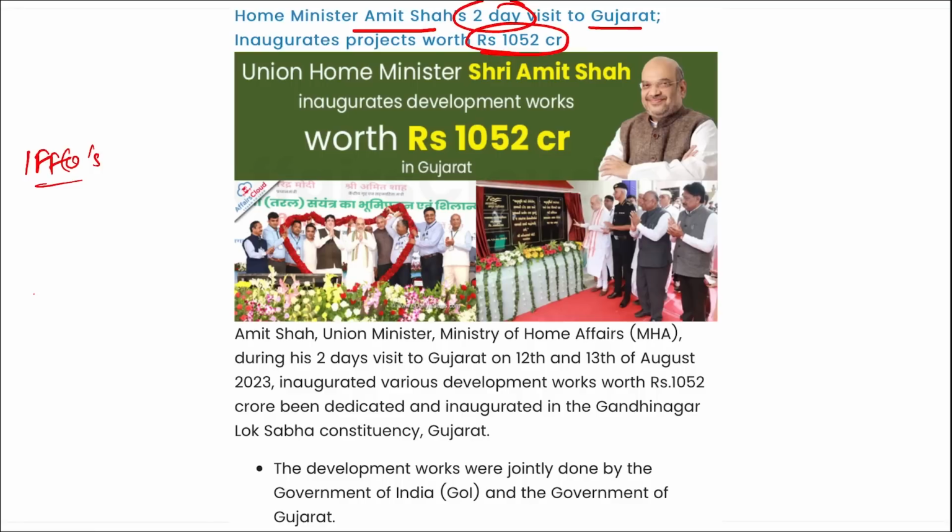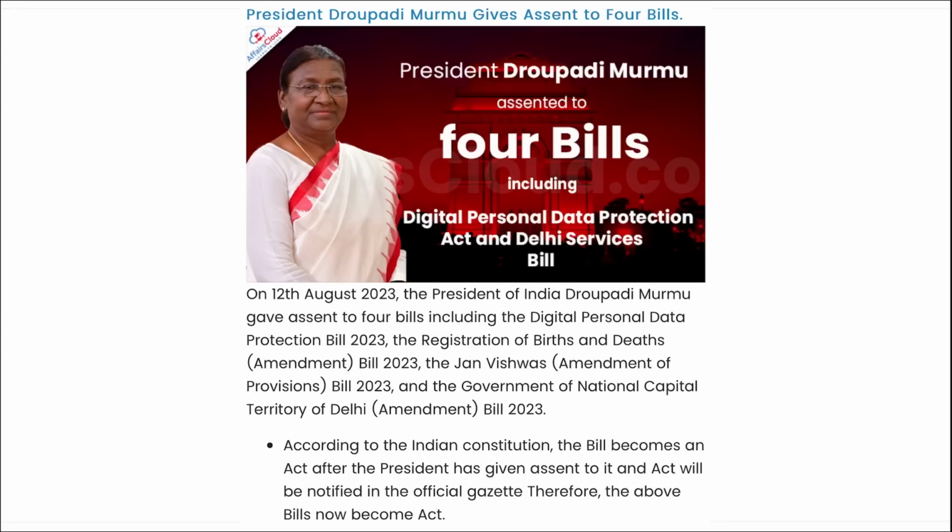Also, Amit Shah on his 2-day visit to Gujarat laid the foundation stone for the regional hub of National Security Guard in Gandhinagar, Gujarat. Right? Next, President Draupadi Murmu has given assent to 4 bills. Remember, President of India Draupadi Murmu gave assent to 4 bills that include your digital personal data protection bill.